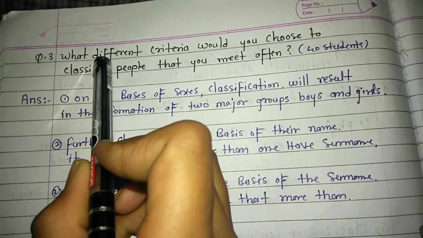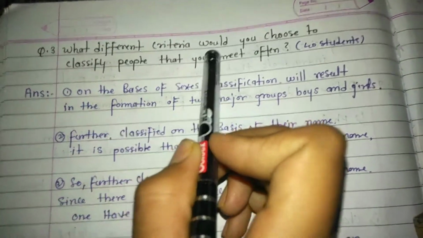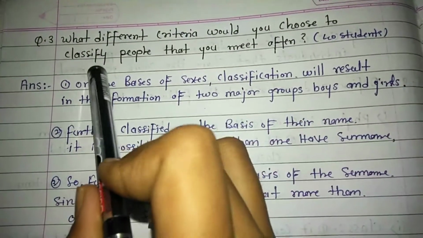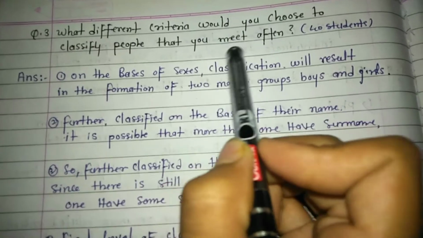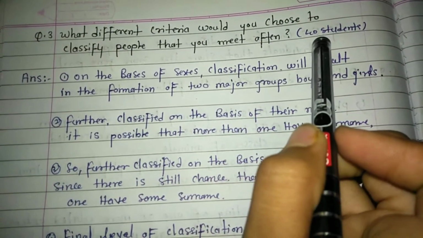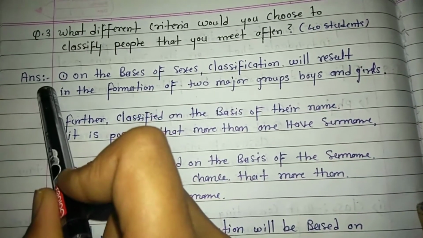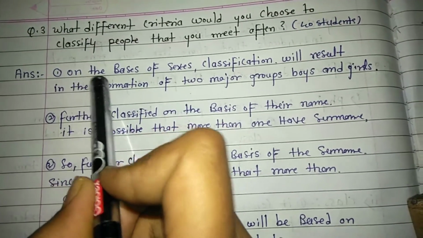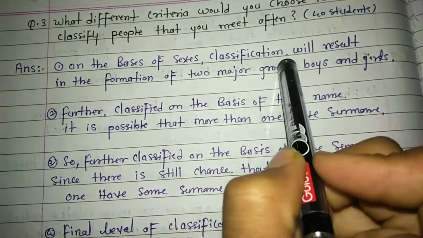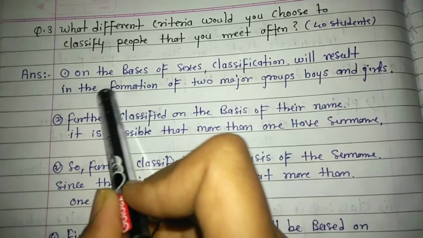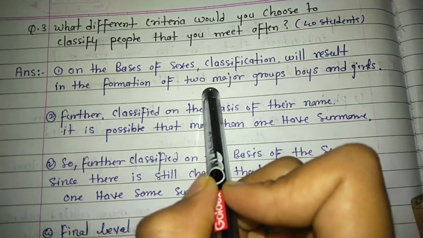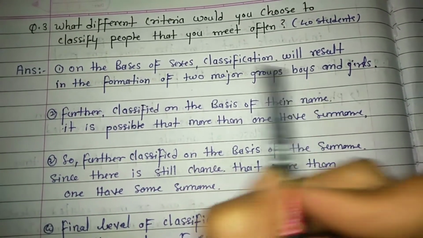Question number 3. What different criteria would you choose to classify people that you meet often? Answer. Number 1. On the basis of sex, classification will result in the formation of two major groups, boys and girls.